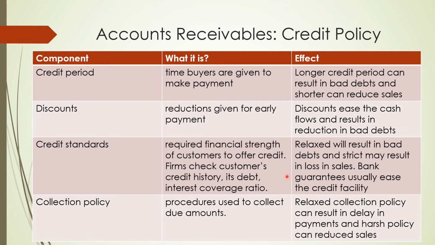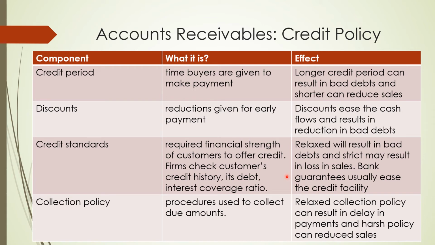It will depend upon, number one, the credit history of that particular customer, how quickly they have returned our money back. Number two, what is their standing in the market? How good is their interest coverage ratio? What is their debt level? If their debt level is very, very high, one downfall in the sales means they will not be able to pay us also.